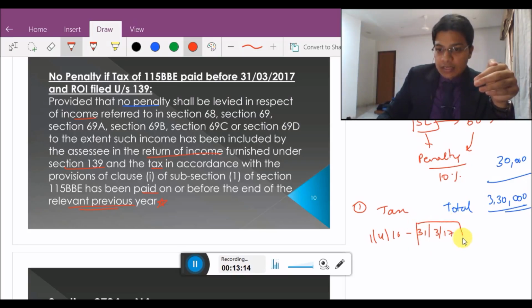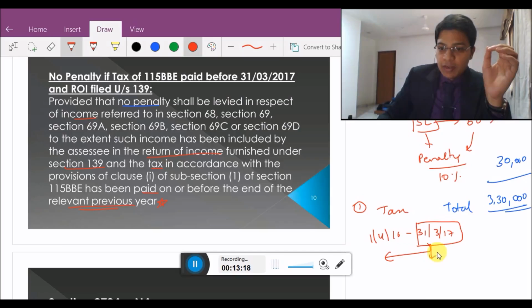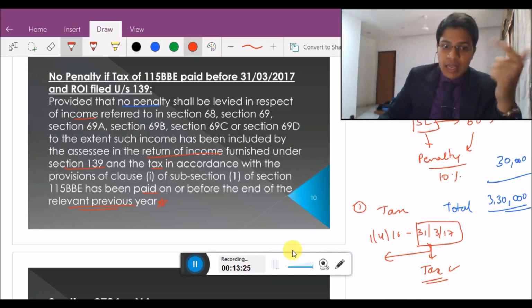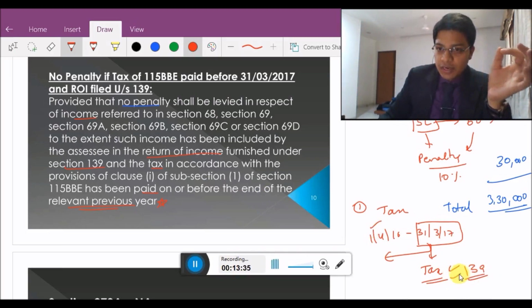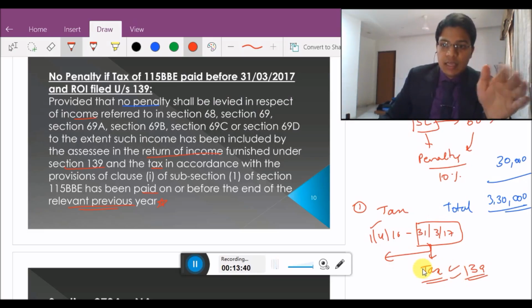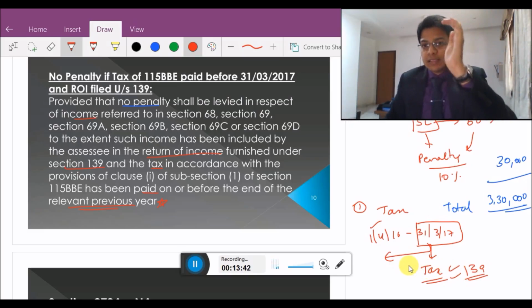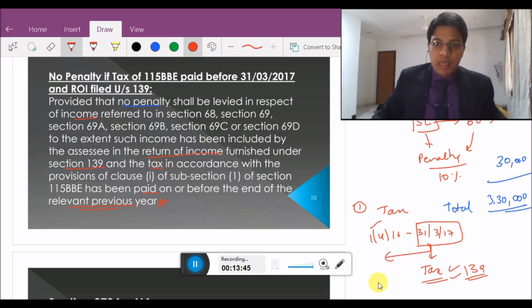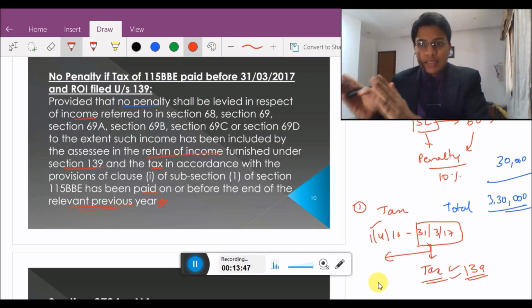By at least 31st March 2017, tax should be paid. This is the first point. And the second point is that the assessee should file the return of income under section 139. If these two conditions are fulfilled, then the penalty under section 271AAC at the rate of 10% of the tax won't be levied. Now we will discuss the second scenario.